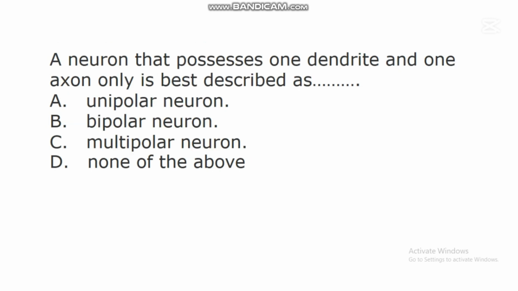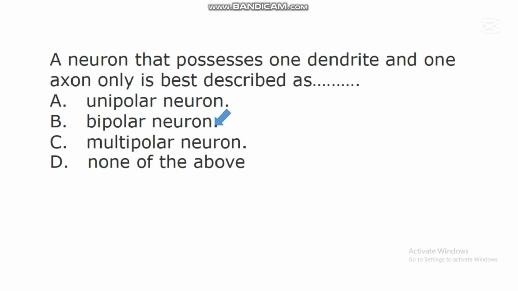The next question says, a neuron that possesses one dendrite and one axon only is best described as dash. A. Unipolar neuron. B. Bipolar neuron. C. Multipolar neuron. D. None of the above. In this question, the correct answer is B.